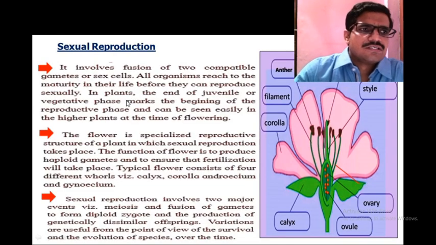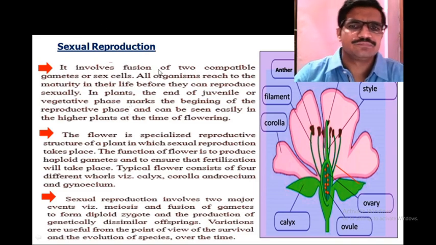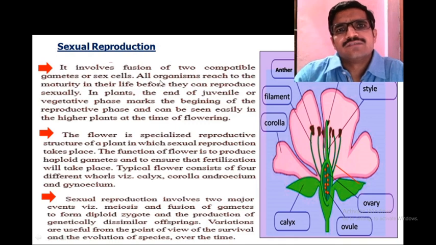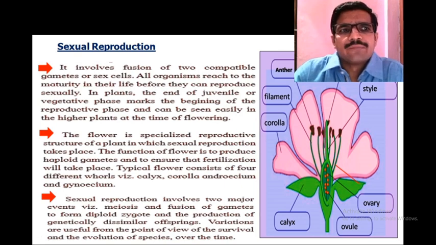Then the second type of reproduction is sexual reproduction. In sexual reproduction, there is involvement of gametes: the male gamete and female gamete fuse together and form a diploid zygote. Later this zygote forms the embryo, and this embryo forms the whole plant body. So this is the general method of sexual reproduction.